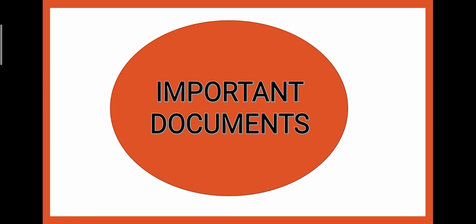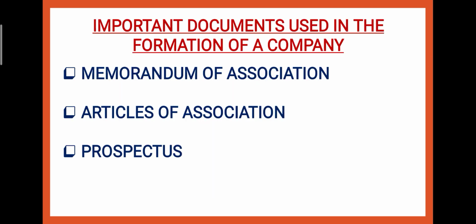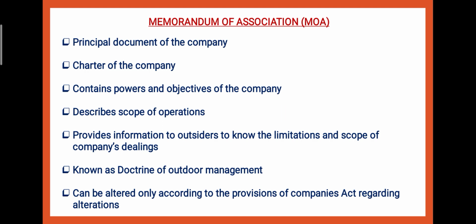So dear students, we have already discussed steps in the formation of a company. Today we are going to start with the important documents used in the formation of a company. The basic documents that are used in the formation of a company are Memorandum of Association, Articles of Association, and Prospectus. So now we are going to start with them one by one. Let's study Memorandum of Association.